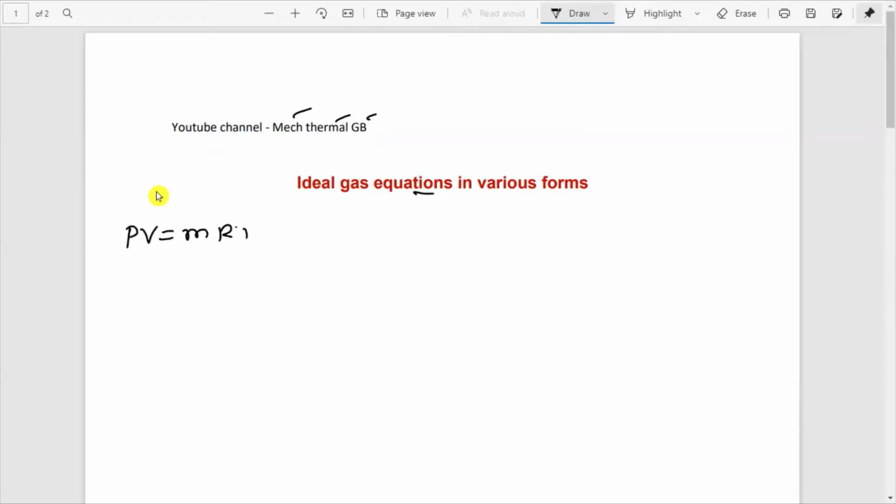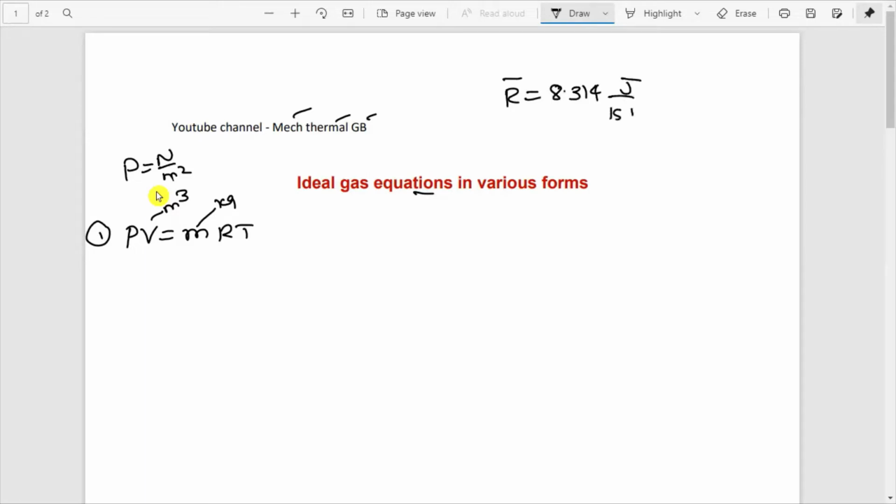This is one form of the ideal gas equation, where P is pressure in Newton per meter square, V is volume in meter cube, and m is mass in kg. Then R is not the universal gas constant. Many students will be confused that it is the universal gas constant, that is R bar, equal to 8.314.